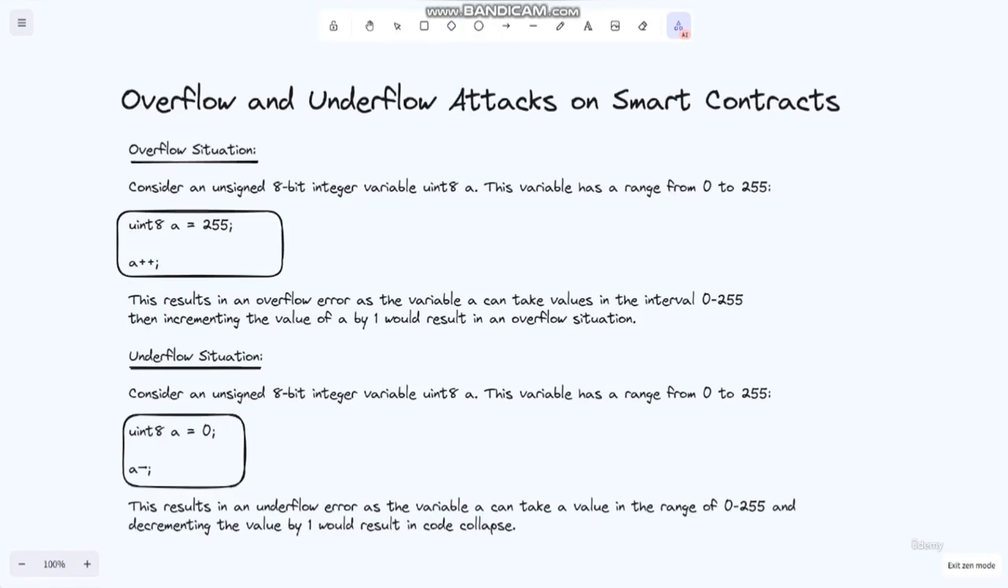Now there are some challenges of detecting integer overflow in Ethereum. First is no indication. In some programming languages there is an indication of integer overflow, but this is not the case with the EVM. Second is arithmetic operations: addition or subtraction of two numbers can also result in integer overflow or underflow.